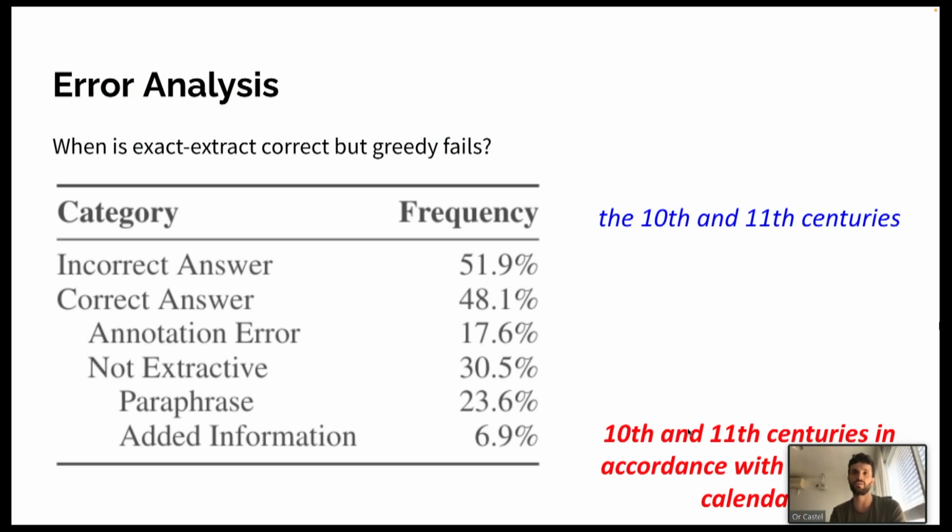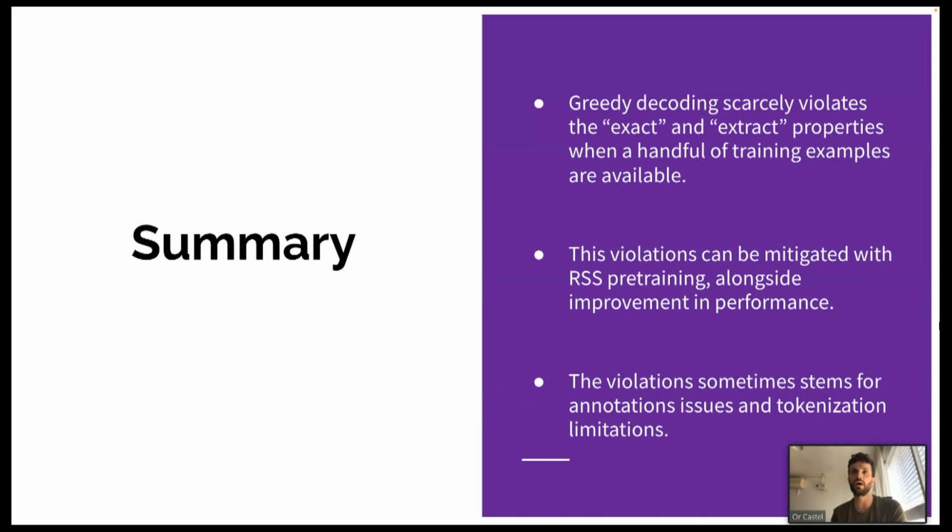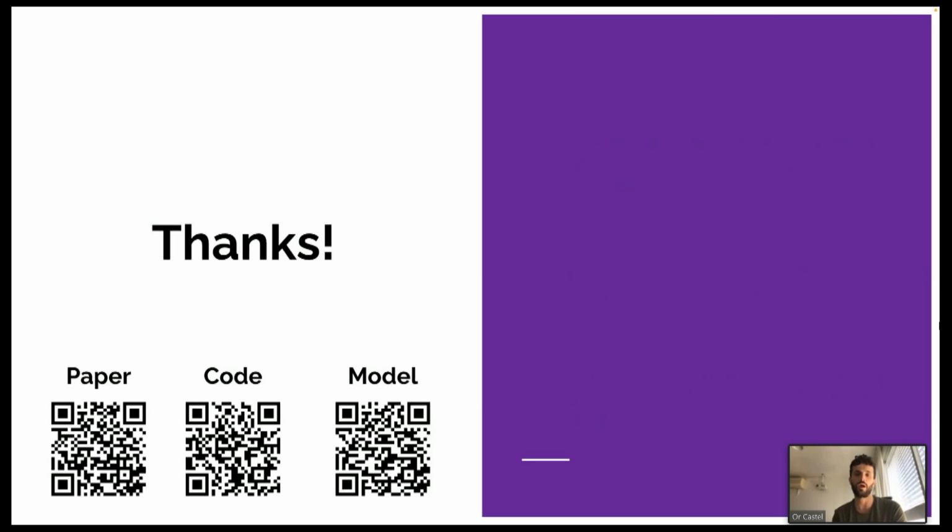thus making it not extractive by definition. So to summarize, we came to the conclusion that greedy decoding scarcely violates the exact extract properties with just a handful of training examples. Its performance doesn't take a hit. And this violation, mainly in zero shot, can be mitigated with RSS pre-training alongside some improvement in performance. And the violations sometimes just stem from annotation issues that we've just now seen and tokenization limitations, which probably vary across models. Thank you, that's all.